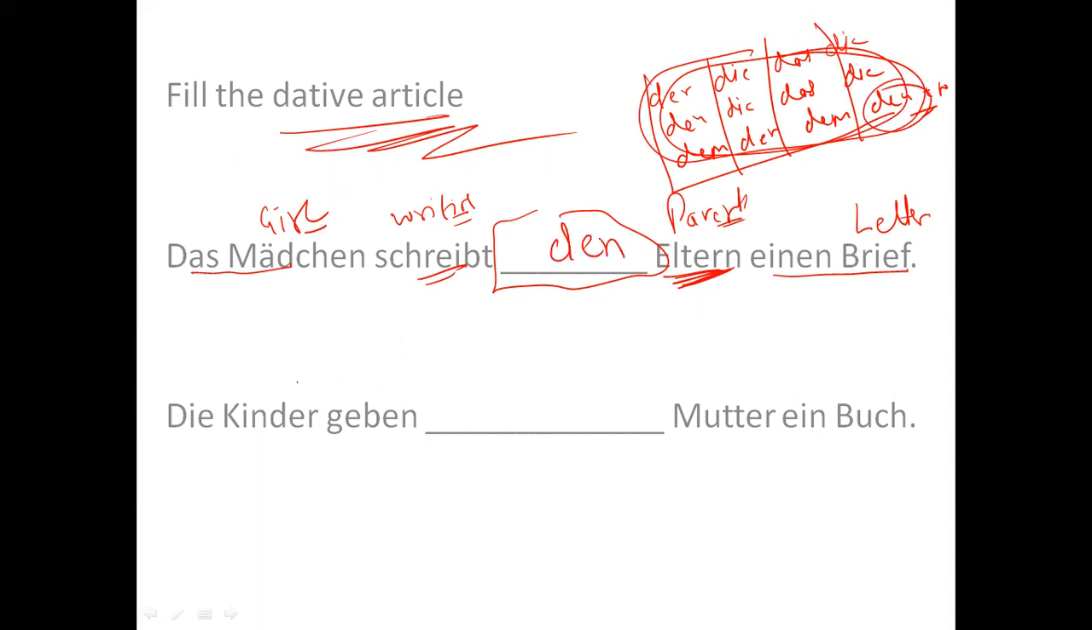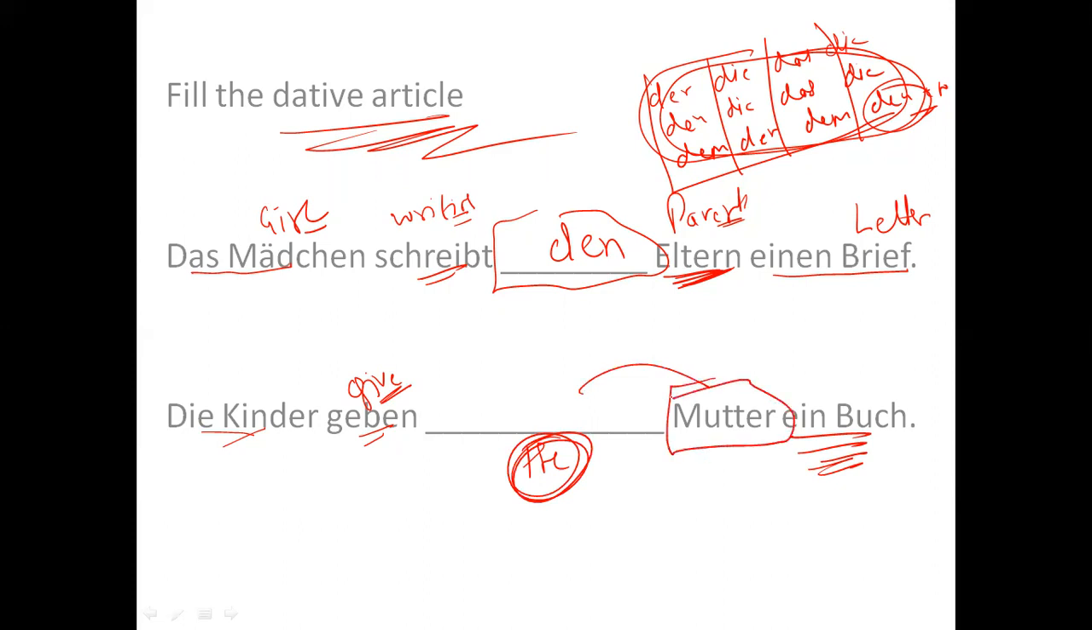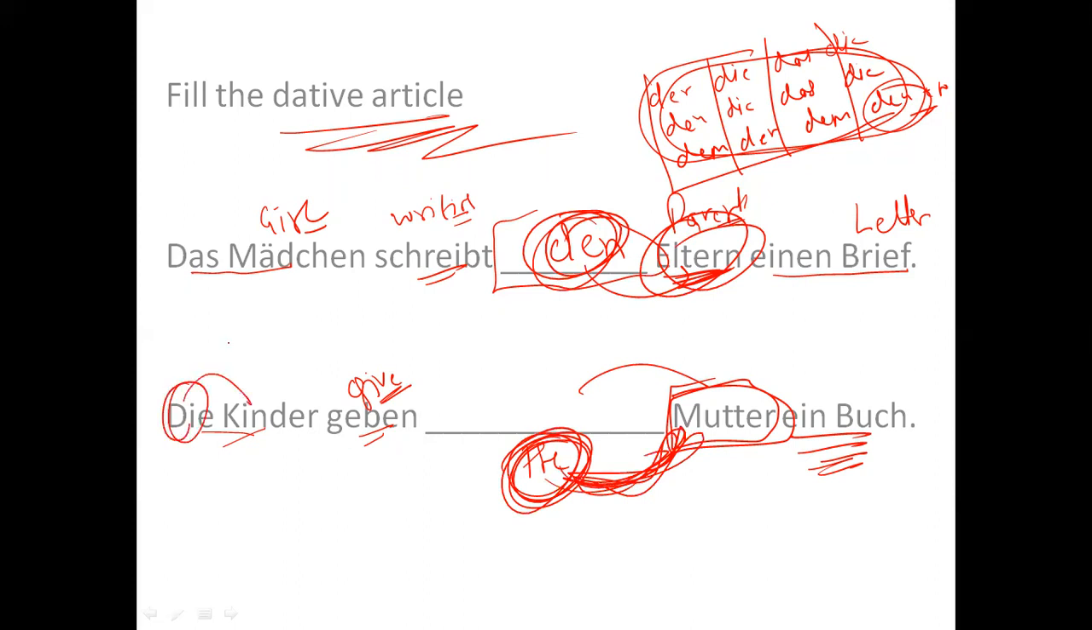And then the second says die Kinder, the children, geben is give. The children will give the mother a book. So this the will be for mother. So, feminine. I need to write feminine. This the was for parents, but this the is for mother. So I need to check. Here, this the is for children. This the is for the girl, but this the is for the mother. So it would be feminine. So the answer would be der.